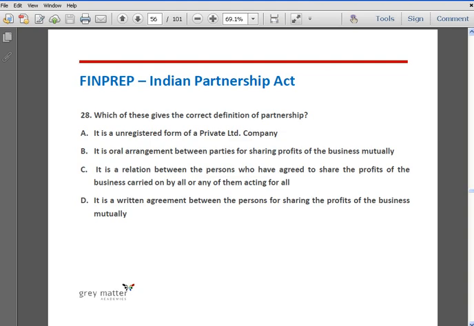The correct answer is option C. It is a relation between the persons who have agreed to share the profits of the business carried on by all or any of them acting for all. Other options are wrong as they are not legally valid.